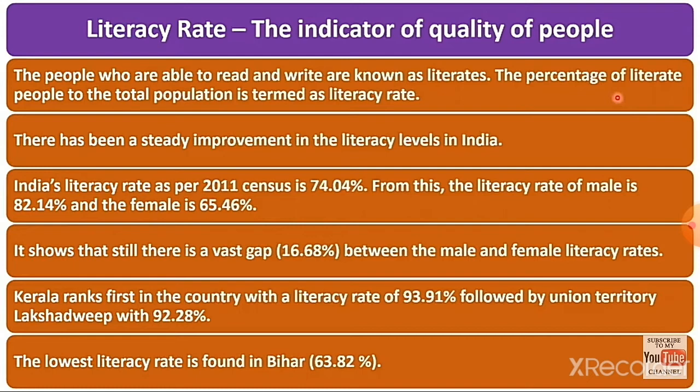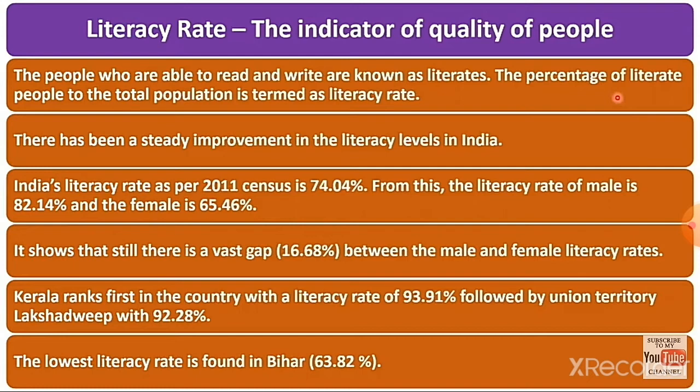There has been a steady improvement in the literacy level in India. India's literacy rate as per the 2011 census is 74.04%. From this, the literacy rate of males is 82.14% and of females is 65.46%. It shows that there is still a vast gap between the male and female literacy rate.